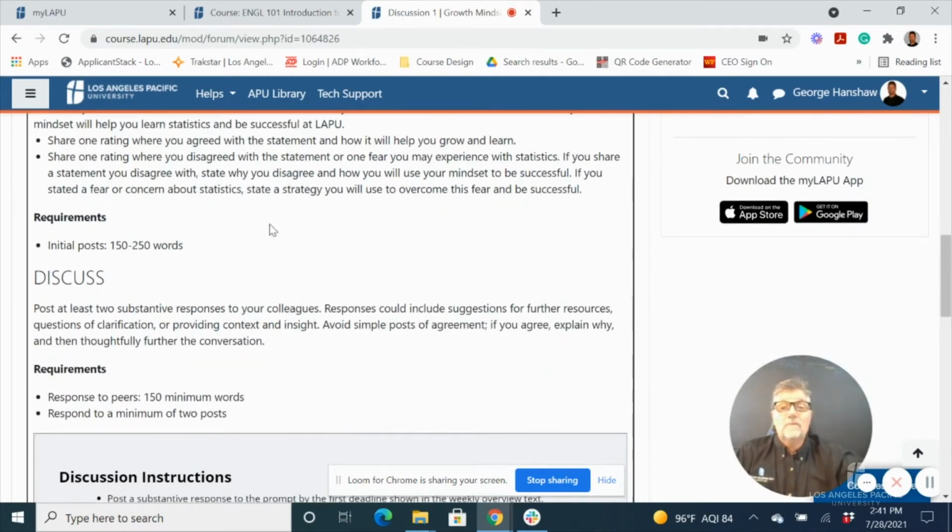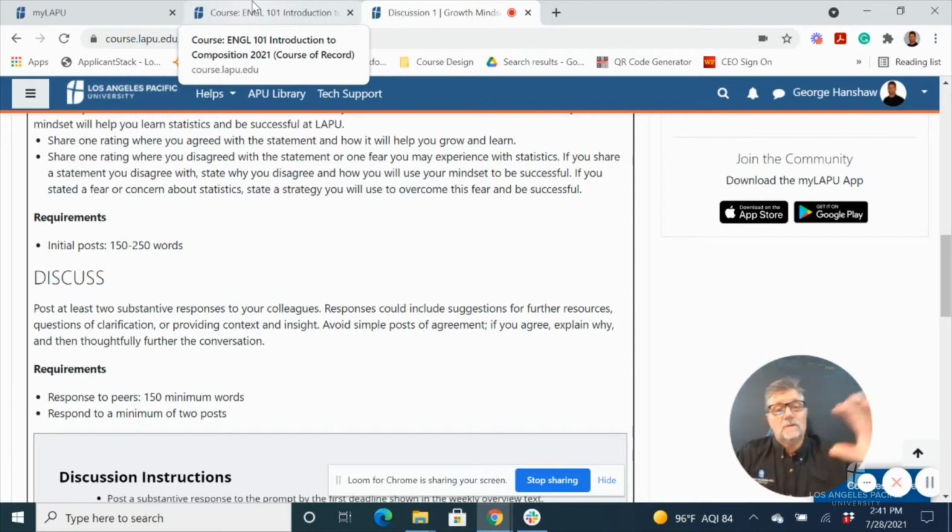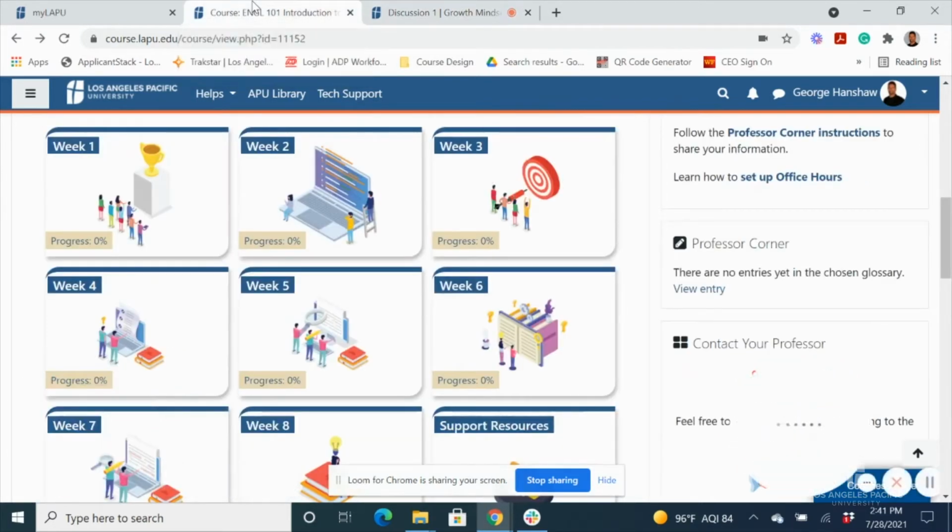So that is one way to implement a values affirmation that's really combined with a growth mindset to equal psychological safety right from the beginning. And that's all by design.